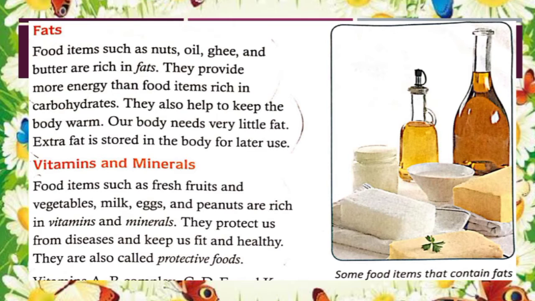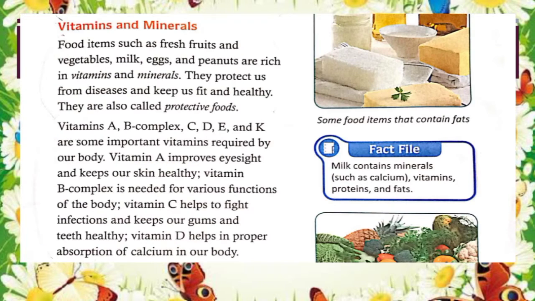They provide more energy than the food items rich in carbohydrate. Means they are also energy giving food. They also help to keep our body warm. Our body needs very little fat, so too much fat is harmful for our body. It also stores extra fat for future use.